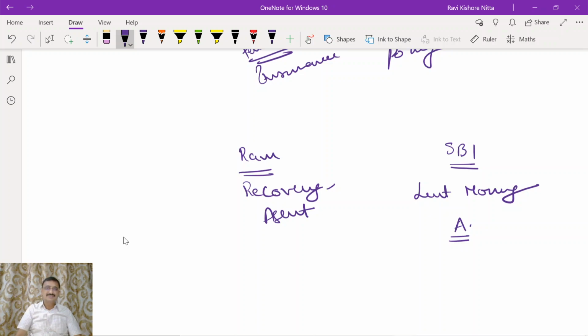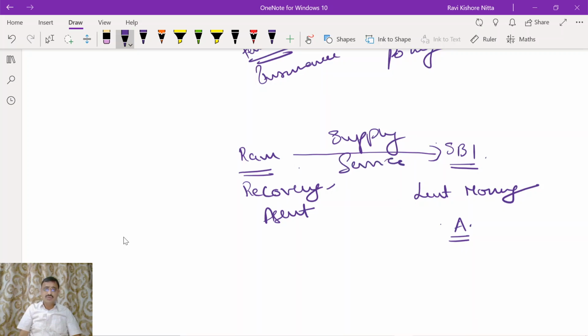Now, if State Bank of India spends much time with A, then its general day-to-day business will get affected. So they will appoint one recovery agent, Ram. This recovery agent will be supplying service to State Bank of India.